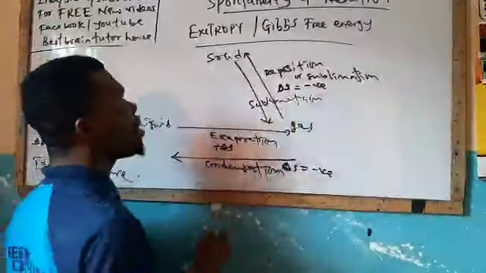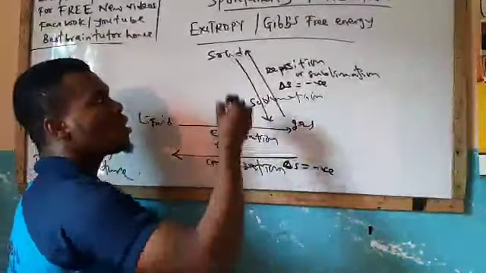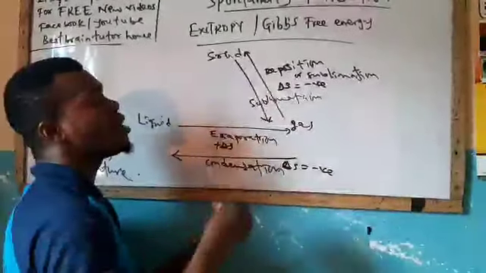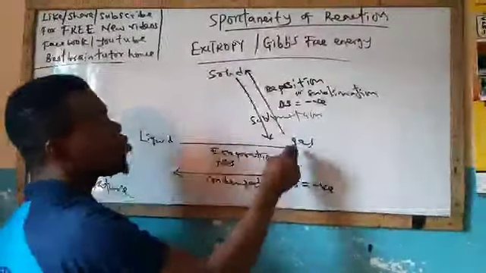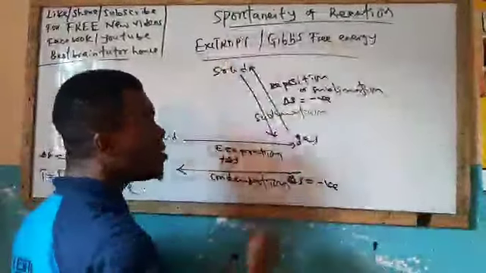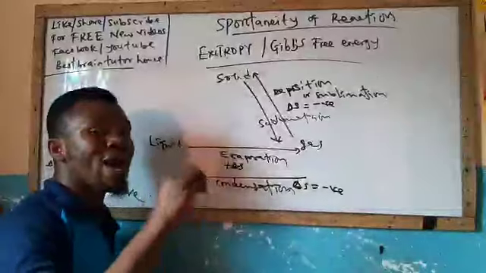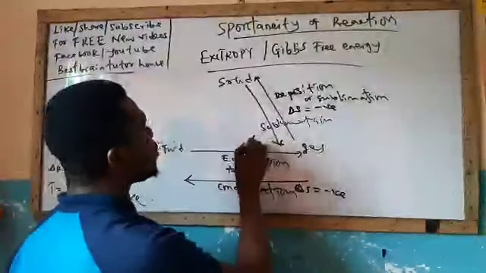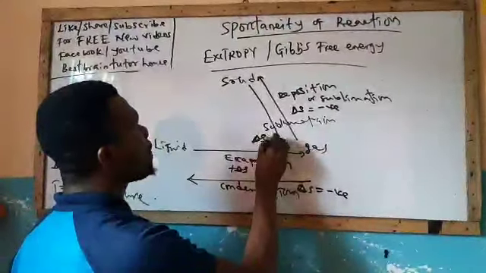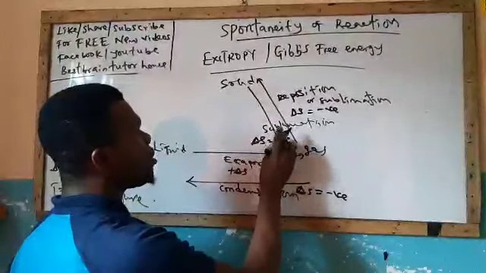And when the sublimation process occurs, the temperature is increasing from solid to gas. There will be an increase in temperature. When there's an increased temperature, there will be an increased entropy. So here it means change in S is equal to positive. Change in S here is positive.